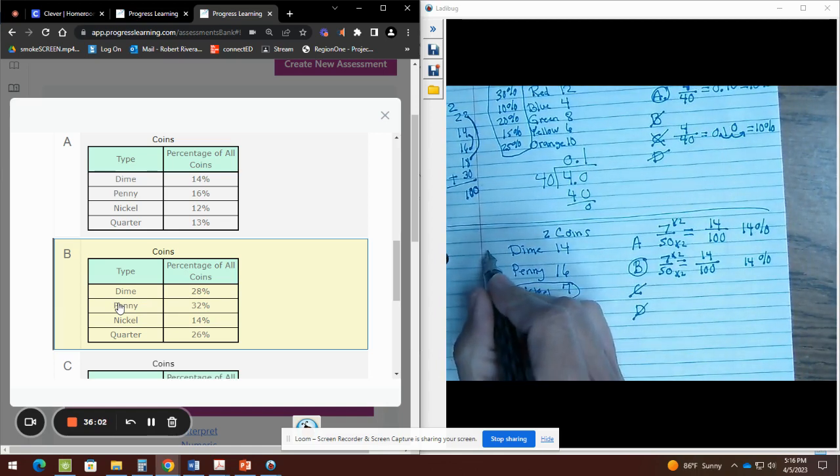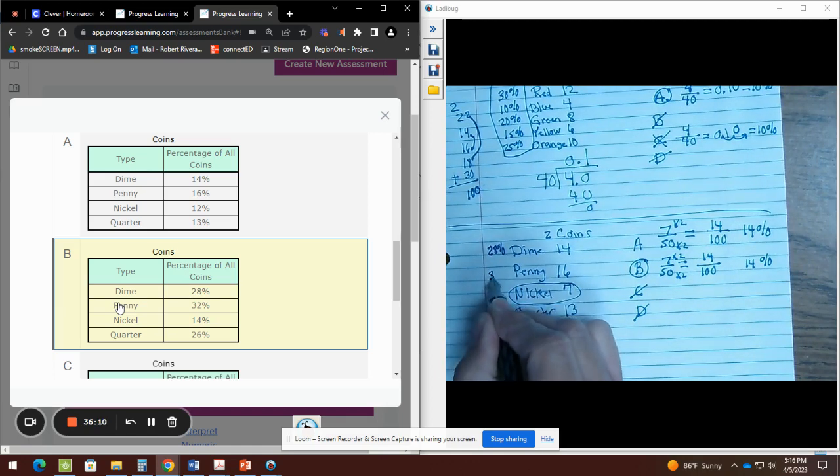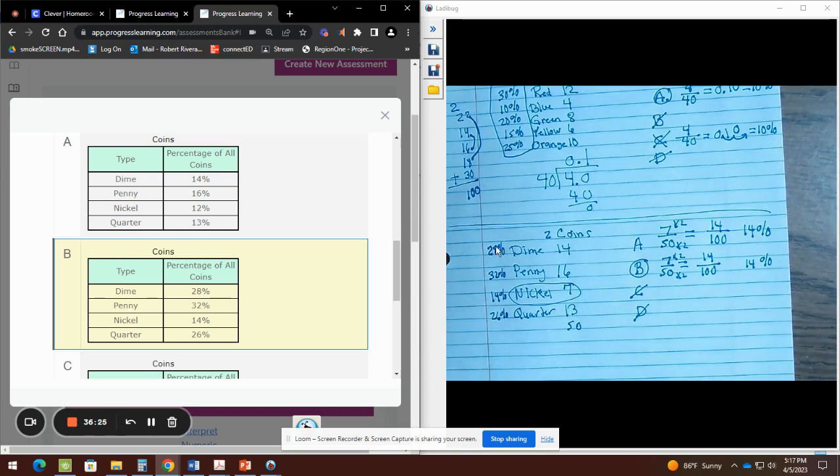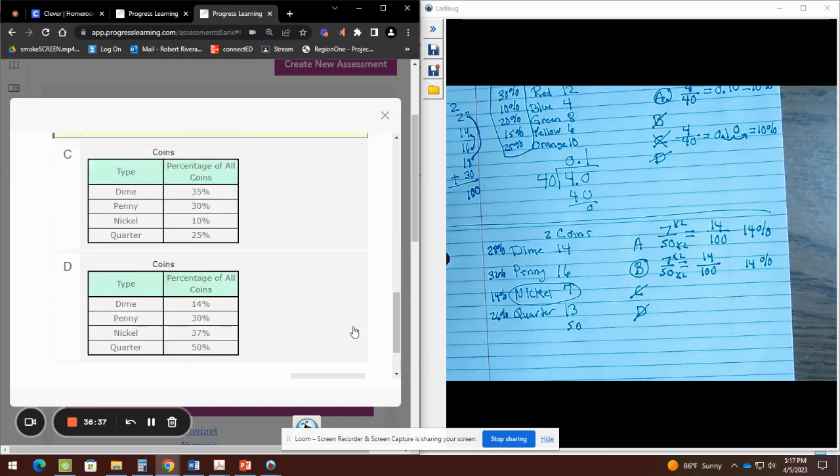So I'm going to put the stuff here. The table that I selected was the one that has 28% for the dime. For the penny, it has 32%. For the nickel, it has 14%. For the quarter, it has 26%. That's the table I chose. So this is the table and this is the data and this is my work proving why I chose letter B. Because in letter B, the nickel had 14%, which is right there.